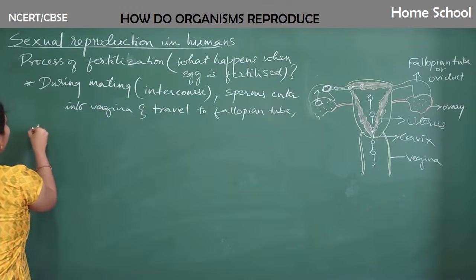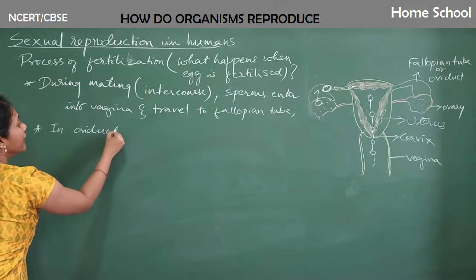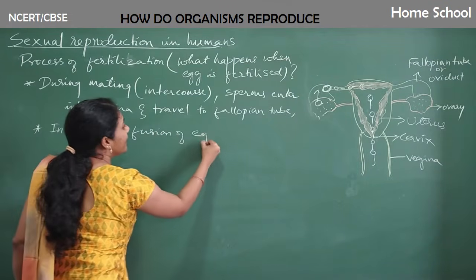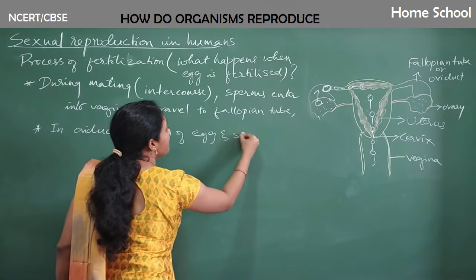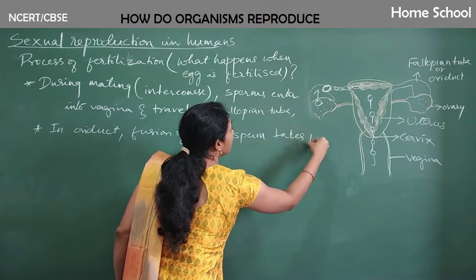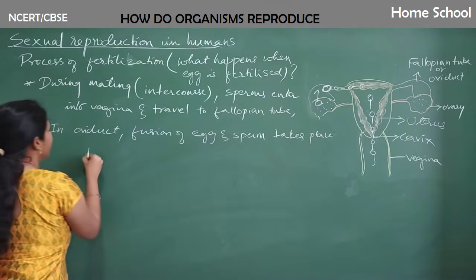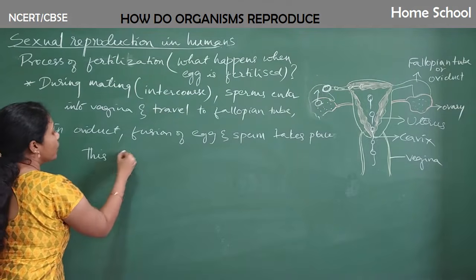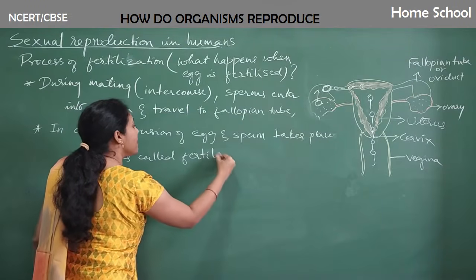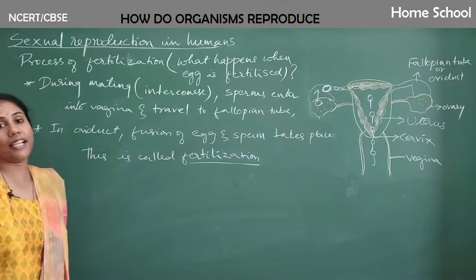So in the fallopian tube, or the oviduct, fusion of egg and sperm takes place, and this process is called fertilization. Yes or no? Many times we discussed this word, very important. This fusion itself we will call fertilization.